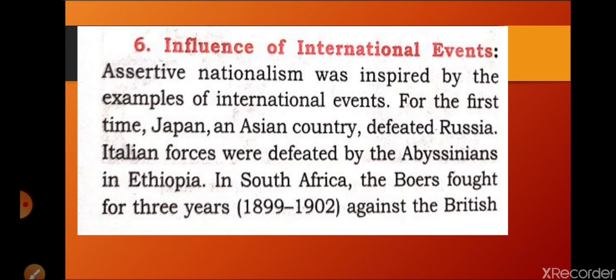The Britishers were failing on most fronts all over the world, in Ethiopia, Abyssinia, South Africa and the Boer Wars. In most places the Britishers were defeated, and these international events were telling that the Britishers were not invincible, meaning the Britishers could be beaten by our efforts. This concept developed in Indians, and they became aggressive in their demands, thinking yes, we can. This confidence came from the international events in Ethiopia, Abyssinia, South Africa and the Boer Wars, and gave Indians the confidence that they could also get their rights. That's why they became aggressive.